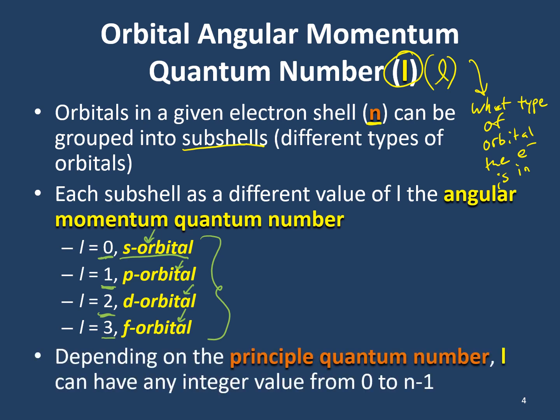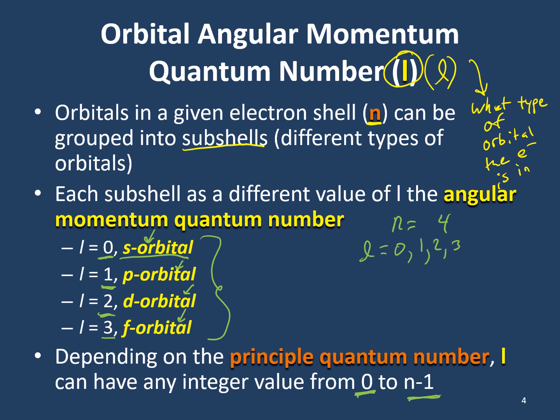One of the things you need to know about l, our angular momentum quantum number, is that it has a limit on what values can be present. That value is any integer from 0 to n minus 1. So if our principal quantum number is 4, then the l values that are possible would be 0, 1, 2, and 3, all the way up to n minus 1.